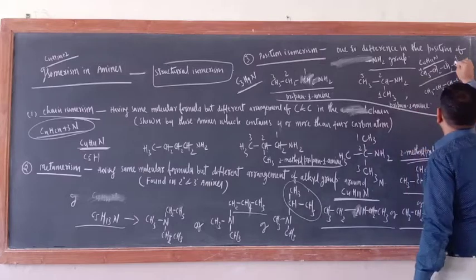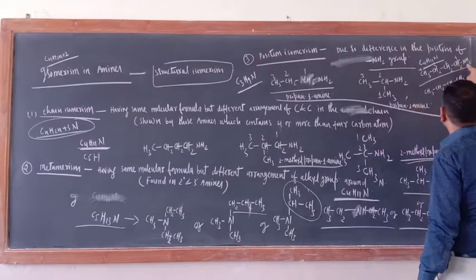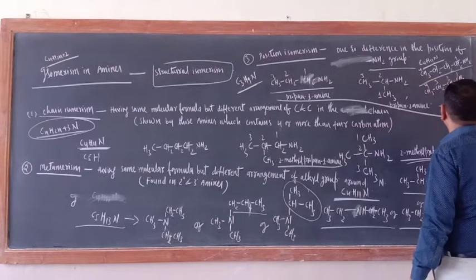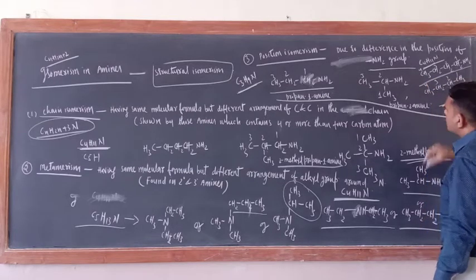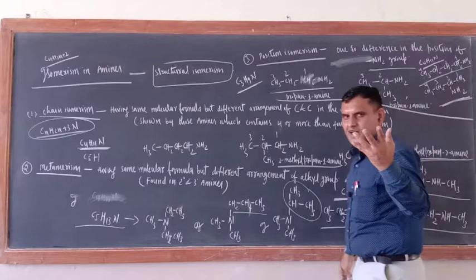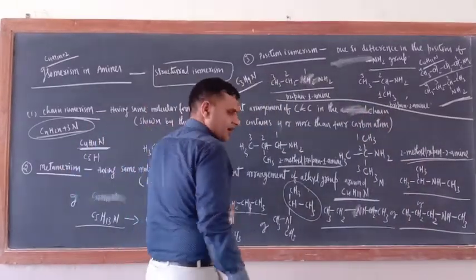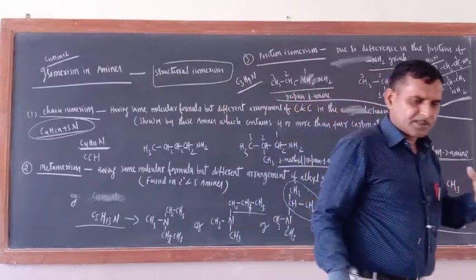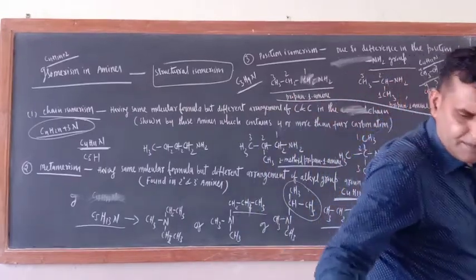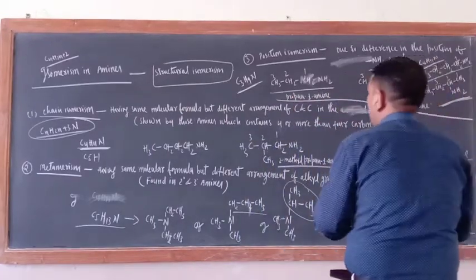Here what is there? At one carbon atom the NH2 group is there. Here 1, 2, 3 and 4. Here at 2 carbon atom the NH2 group is there. So the position of the NH2 group is different even though the molecular formula is same. Only one isomerism is left. The best example of position isomerism is aromatic compounds.